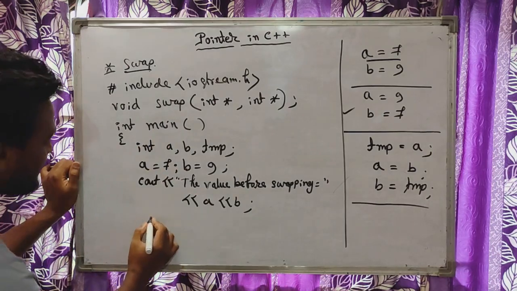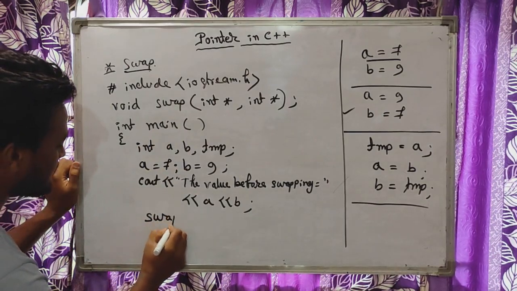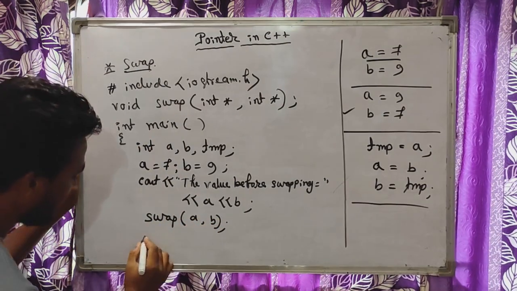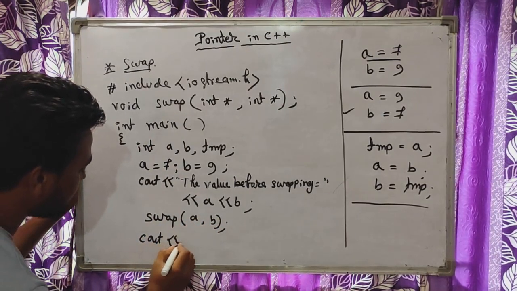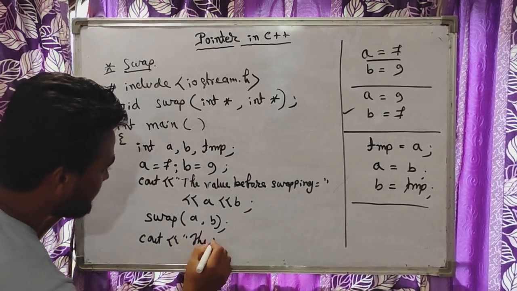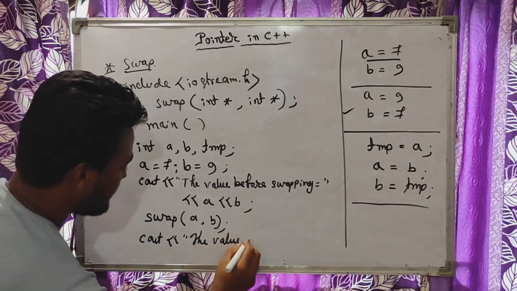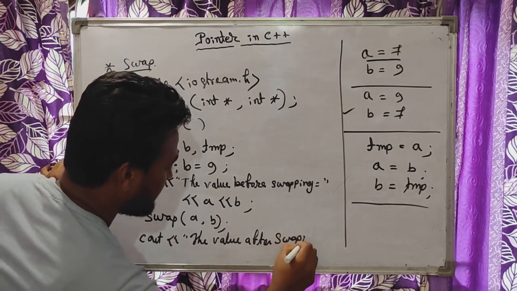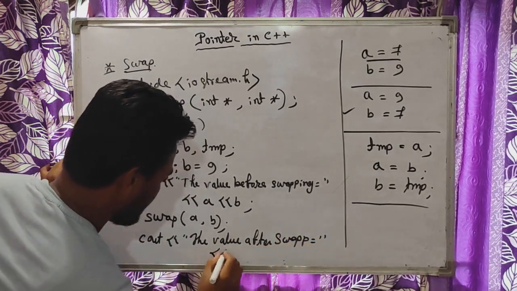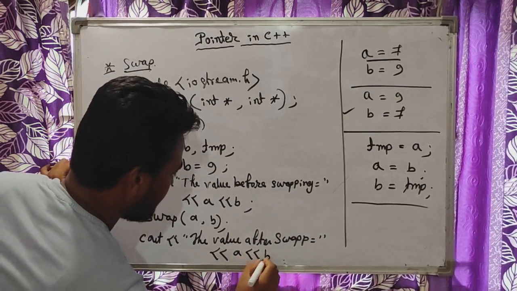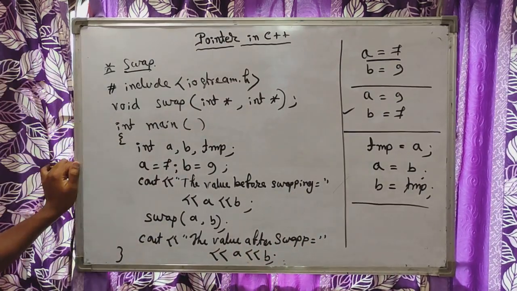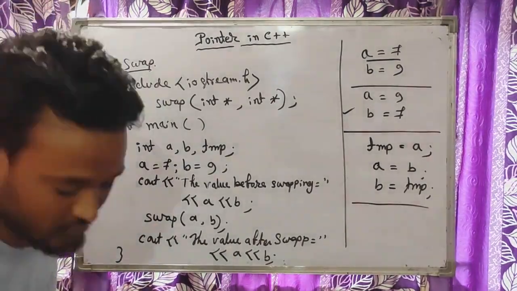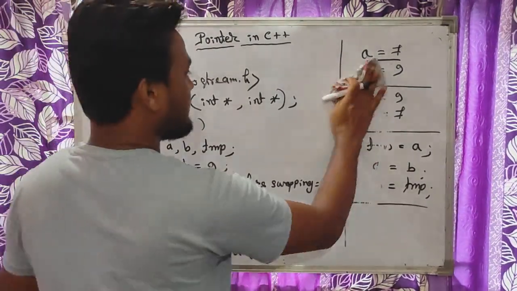So suppose we are calling swap a, b, and again you display it here, cout the value after swap equal to a, b. So this is the main function. Okay, now let me write the definition for this swap function. Let me write this part.